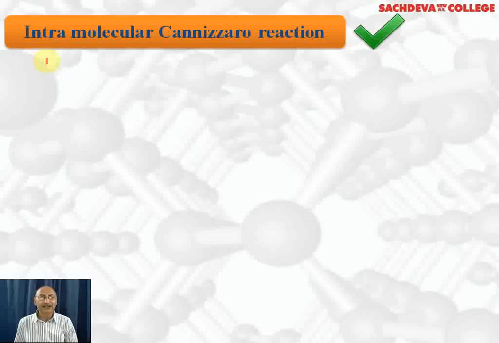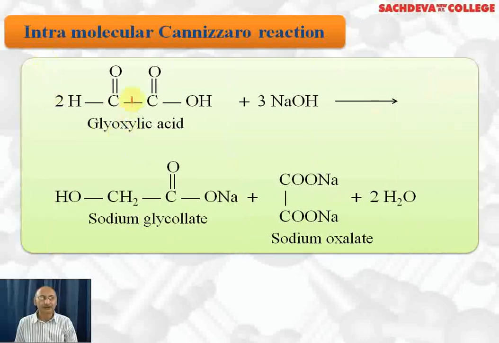Next we are taking intramolecular Cannizzaro reaction. Intramolecular means within the molecule oxidation and reduction take place. Here we already have a carboxylic group and one aldehyde group. Now this aldehyde group will get reduced as well as oxidized. Here it is getting reduced, we get sodium glycolate. In the other compound it gets oxidized to COOH and we will get oxalic acid, which will react with 2 moles of NaOH to form sodium oxalate. And here also this carboxylic acid group reacts with NaOH to form COONa. That's why we have got sodium glycolate and sodium oxalate as the product.